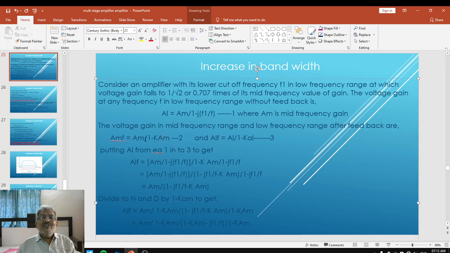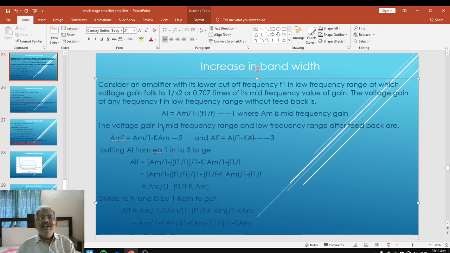So this is by definition the formula of gain after feedback, but the terminology used is for mid frequency. Second one is the voltage gain in low frequency region after feedback, that is ALF is equal to AL upon 1 minus K times AL. K is obviously the feedback factor, AL is the voltage gain in low frequency region without feedback, and ALF is the voltage gain after feedback. Let me call this equation number 3.